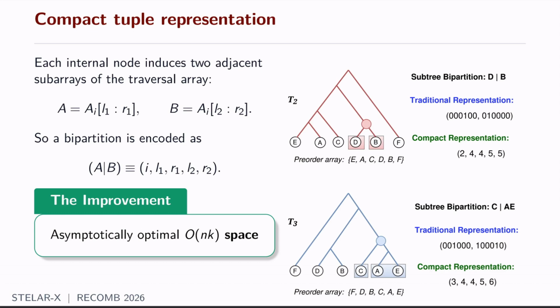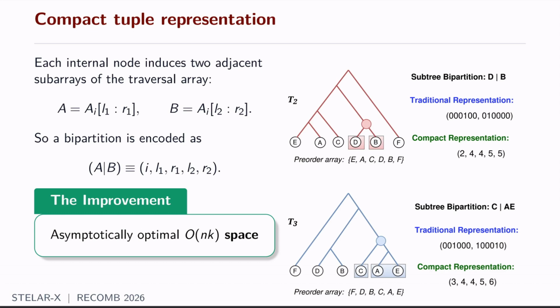For instance, we can also see in the right pictures that the bipartitions B bar B and the bipartition C bar A, both of them represent two adjacent sub-arrays of this array. And now, since we can store the pre-ordered arrays in only order of n space, we can actually reuse these by only storing the indices of the sub-arrays to represent the bipartition. So how do we do that?